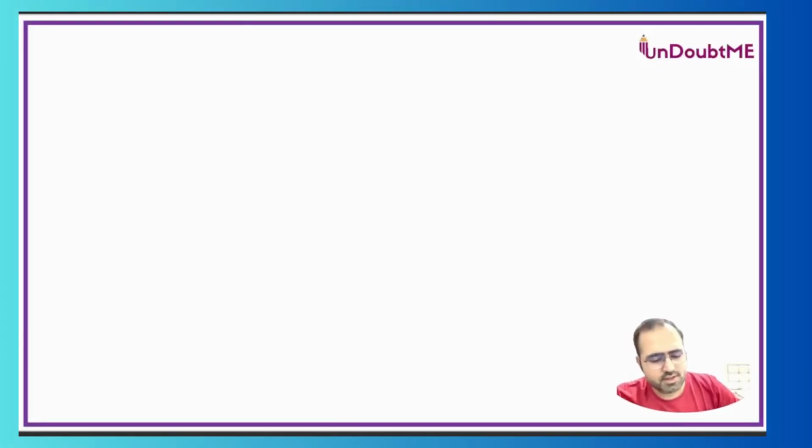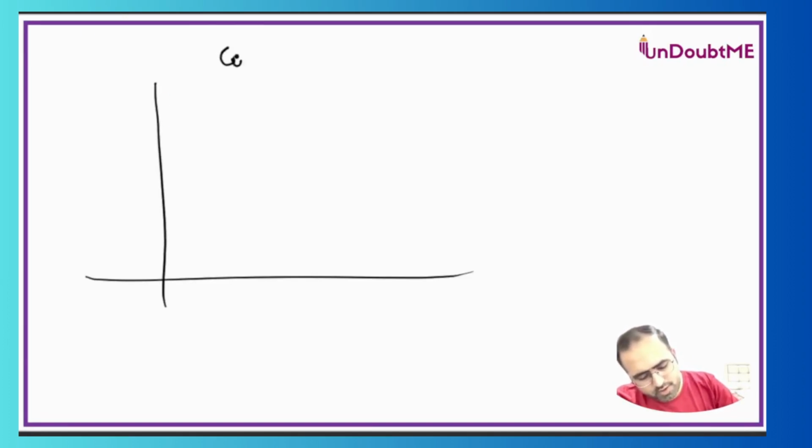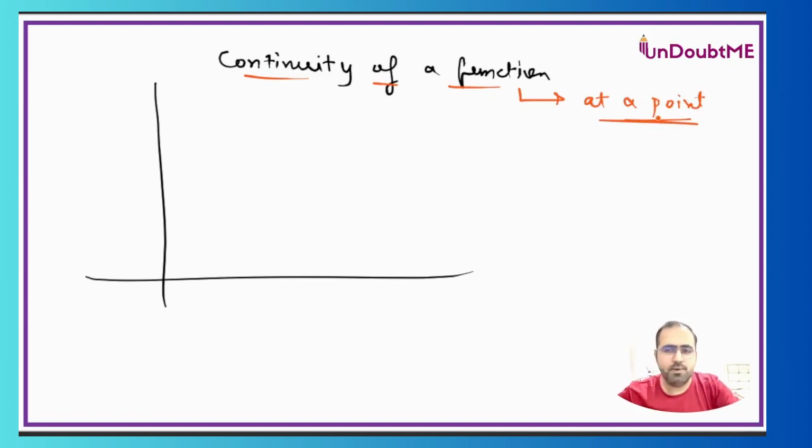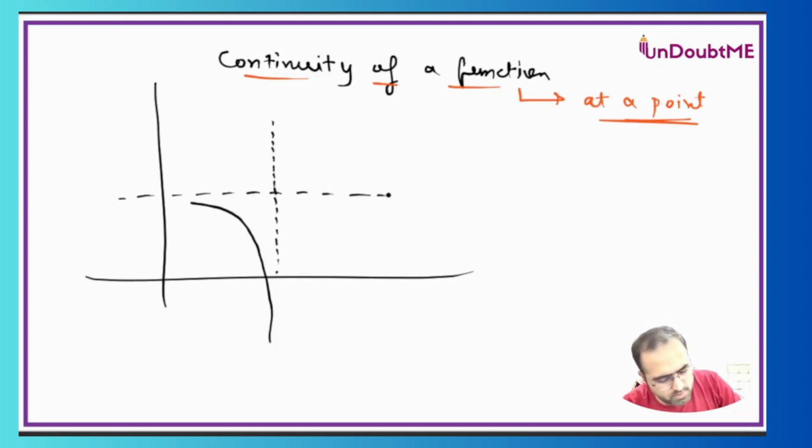When do we say that a function is continuous? So in the simplest way, if I talk about continuity of a function, then the first point to understand over here is that it is also defined at a point only. Okay, this is very important. As you will do more and more questions in upcoming time, you will understand why I'm emphasizing more on this, at a point. I have a function somewhat like this.